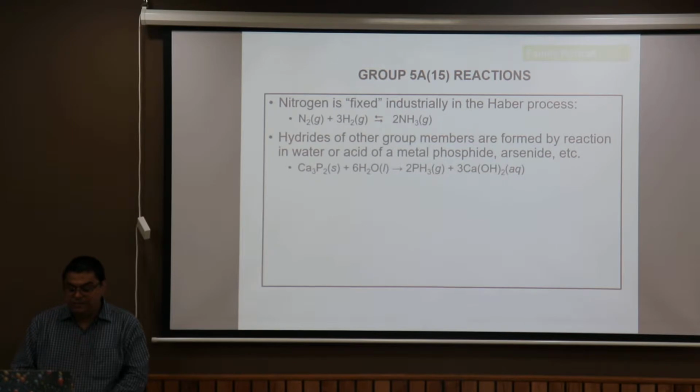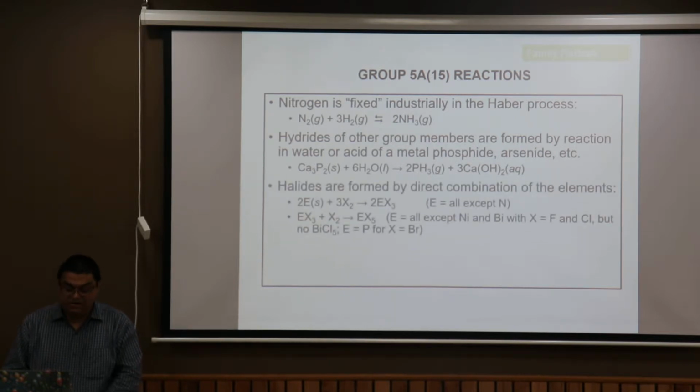Hydrides of the other group members are formed by the reaction in water or acids of a metal phosphide, arsenide, stibide, bismuthide, etc. Ca3P2, that means calcium phosphide, is hydrolyzed to produce phosphine in these reactions. Similarly, we can produce arsine, bismuthine, stibine, all the MH3 type of hydrides.